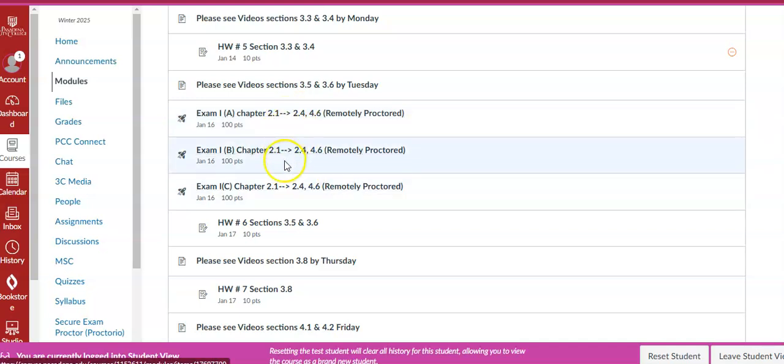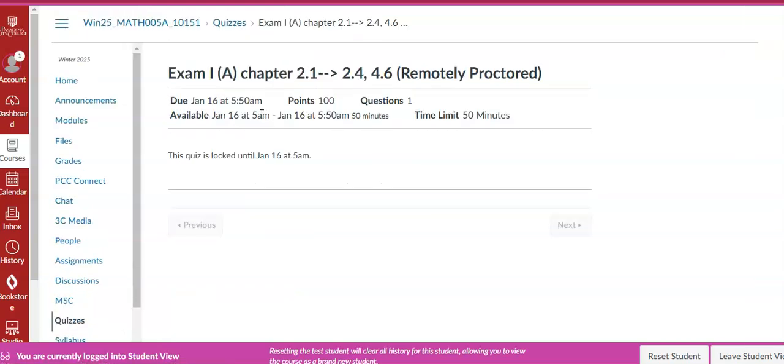You can only take one of them. Since students that take online normally are busy or taking other classes or have other commitments, I gave you the exam at 3 different times. You could take exam 1 at 5 in the morning. So if you work and in the daytime it's not possible for you to take the exam, you could take it at 5. If you take the exam at 5, you can't take the other 2 exams. You can only take 1 exam.